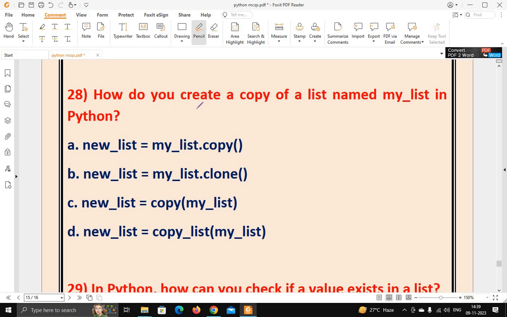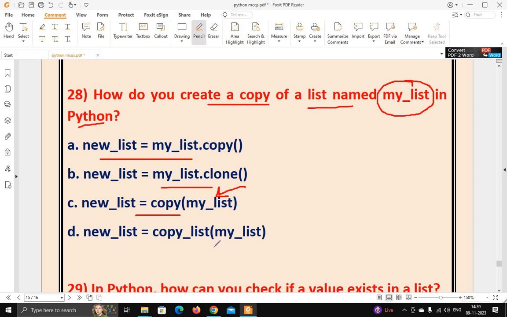Next question: how do you create a copy of a list? The list name is my_list in Python. Options are: this is one option, I have to use dot copy, or I have to use dot clone, or I have to use the copy function and pass my_list here, or I have to use the copy_list function and pass my_list here. So the right answer of this question is, if you want to create a copy of a list, simply use the dot copy function. Option A is the right answer.